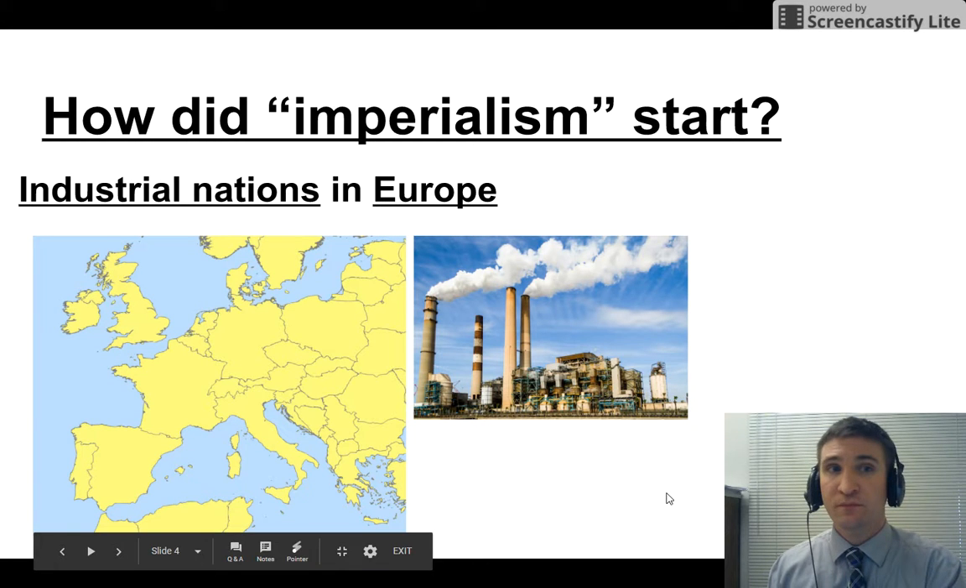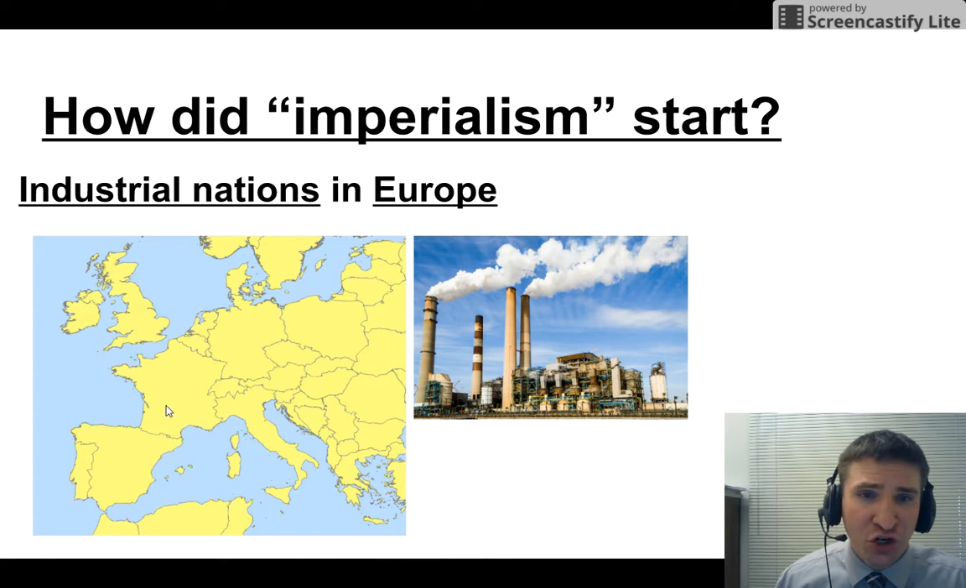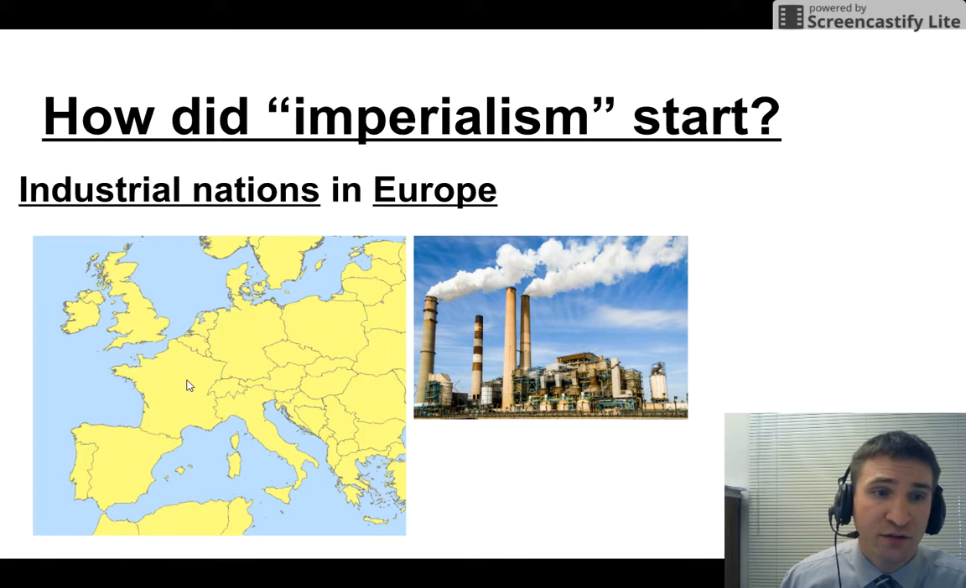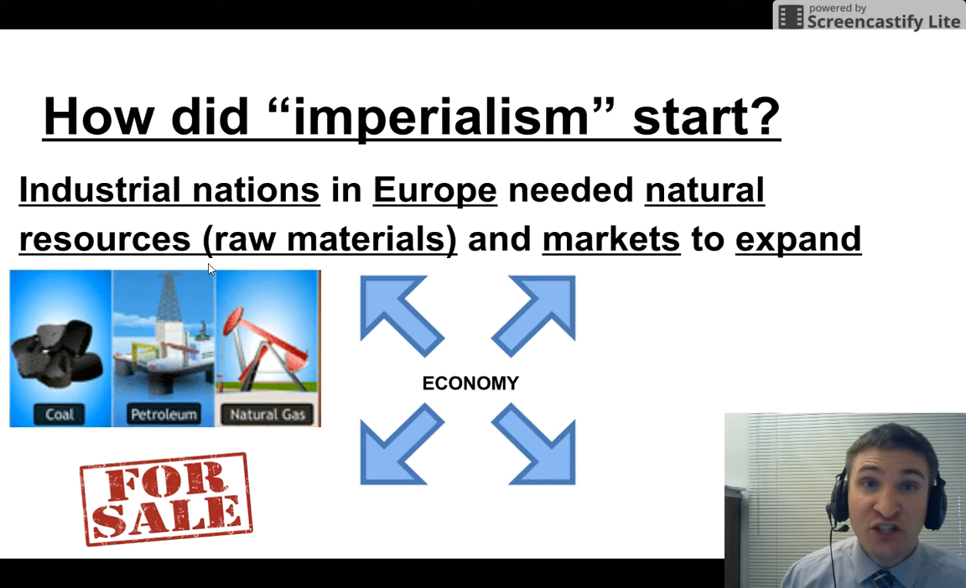How did imperialism start? Industrial nations in Europe, here's a map of Europe, especially Western Europe. During the Industrial Revolution, they built factories and they made more goods in these factories. So these industrial nations in Europe, Britain, France, Spain, Germany, they needed natural resources, raw materials, and markets to expand.